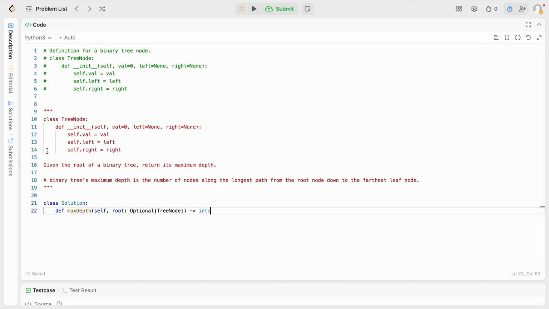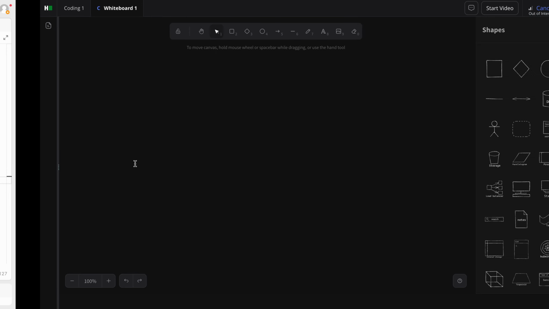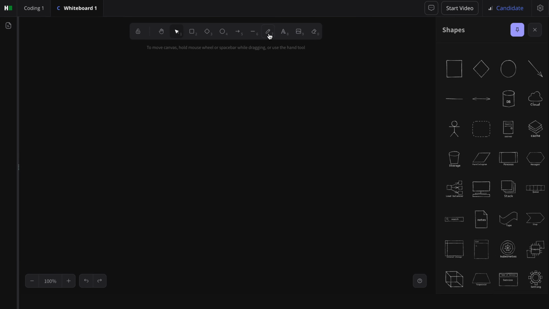But so here's the question. Given the root of a binary tree, return its maximum depth. A binary tree's maximum depth is the number of nodes along the longest path from the root node down to the farthest leaf node. So we are given an example there, but I'll do another example.